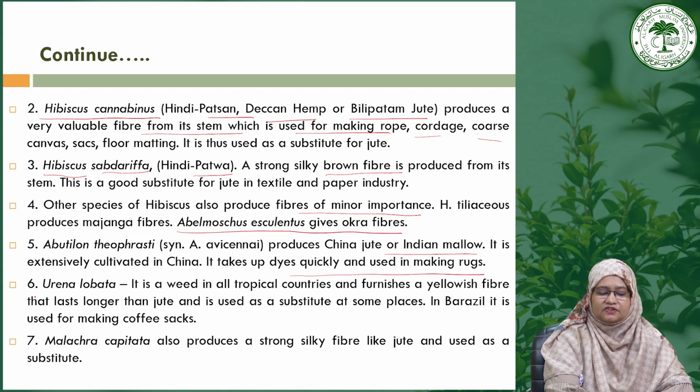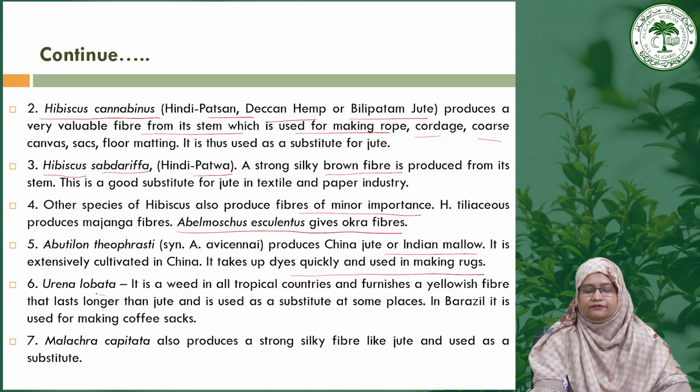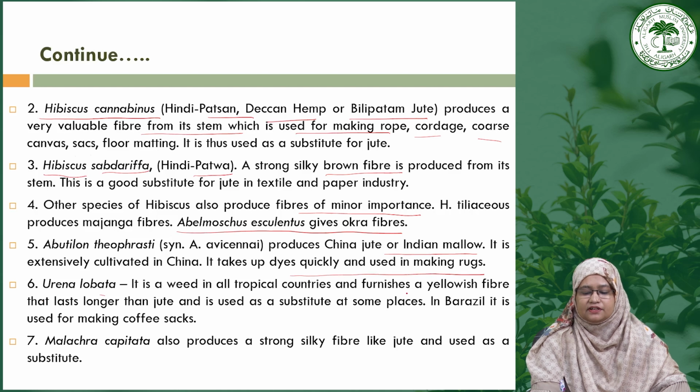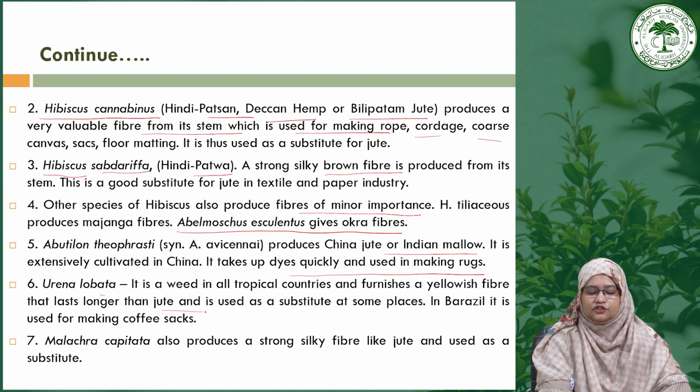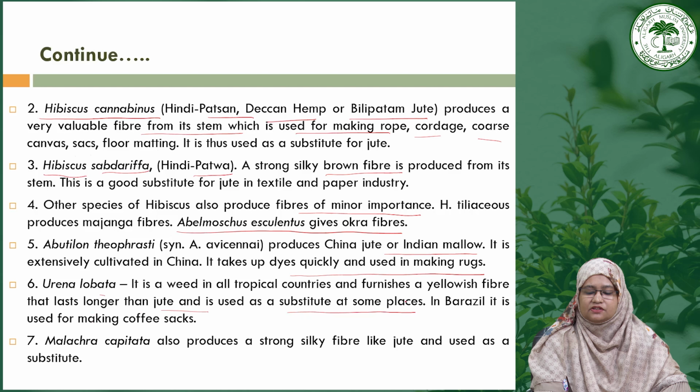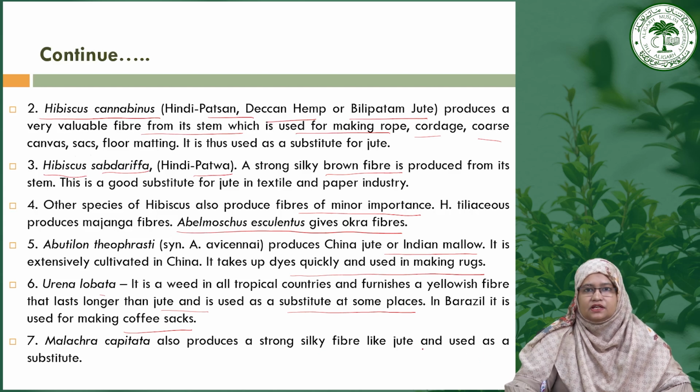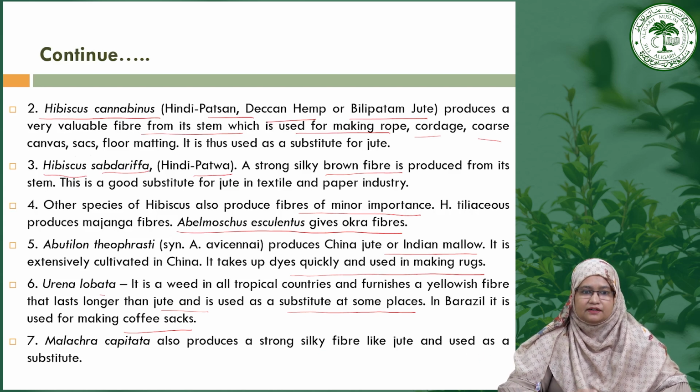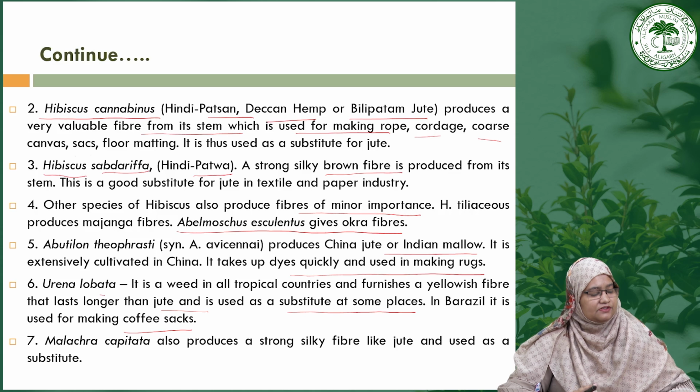It is extensively cultivated in China, and it takes up dyes quickly and is used in making rugs. So the next one is the Urena lobata. It is a weed in all tropical countries and furnishes a yellow fiber that is longer than jute and used as a substitute in some places. And in Brazil, it is used for making coffee sacks. Then the next one is the Malachra capitata, which also produces a strong silky fiber like jute and is used as a substitute. So you can see a number of fiber producing plants that are obtained from the Malvaceae family.